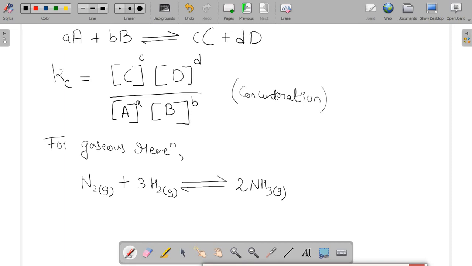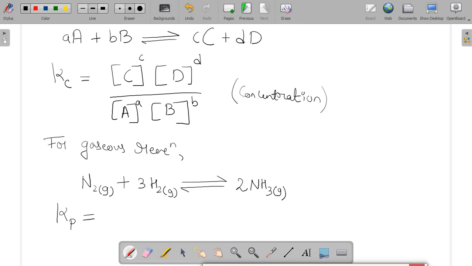Because we can't consider the concentration here, we have to consider the partial pressure, and hence the value of the equilibrium constant will depend on the partial pressure.